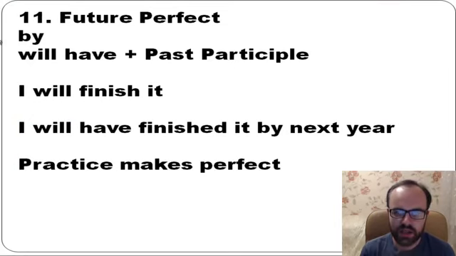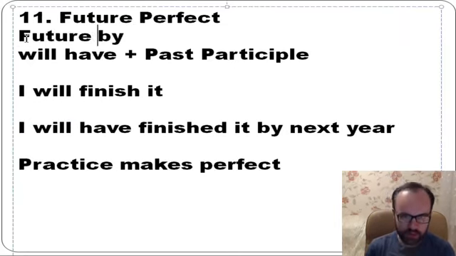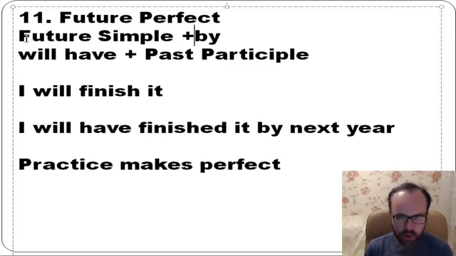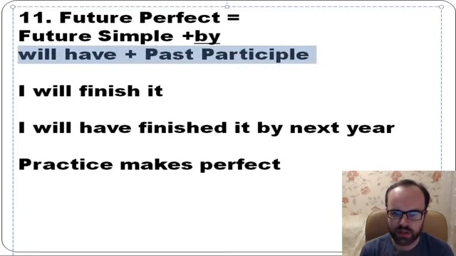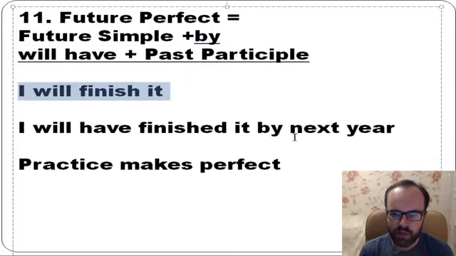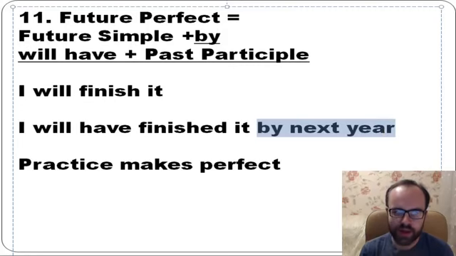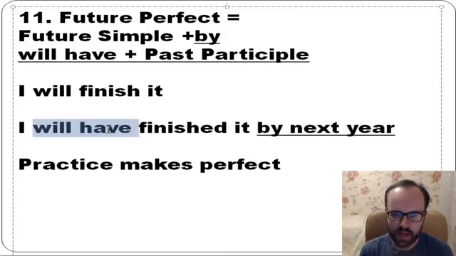Future perfect, it's like future simple, but you have by. So if you have by, you need to use this tense. Will have plus past participle, or will have plus the third form. Compare. I will finish it, but if you have by next year, you say will have plus past participle. I will have finished it by next year. So you need more exercises and practice. As they say, practice makes perfect.